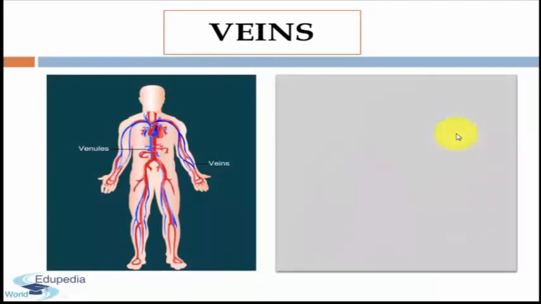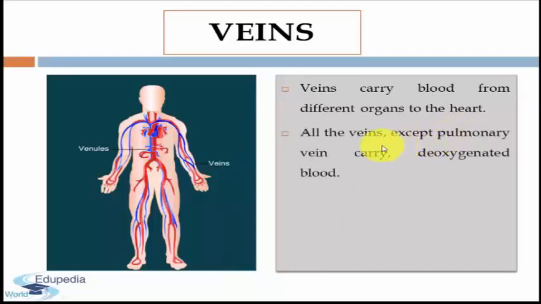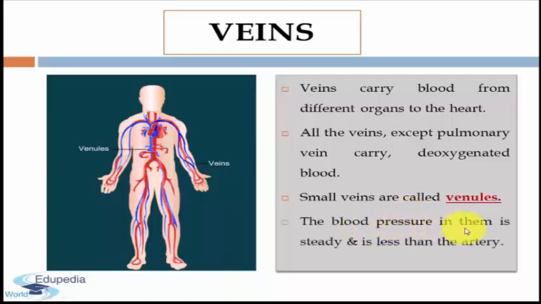Veins carry blood from different organs to the heart. All veins except the pulmonary vein carry deoxygenated blood. Small veins are called venules, and these venules are formed from capillaries and joined to form veins. The blood pressure in them is steady and is less than in the artery.